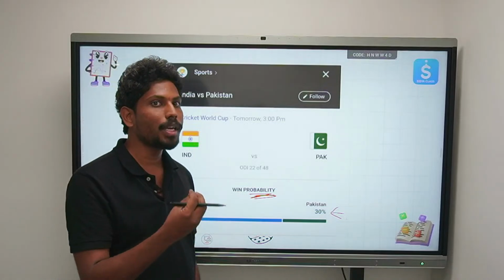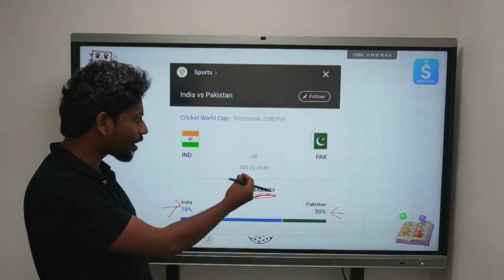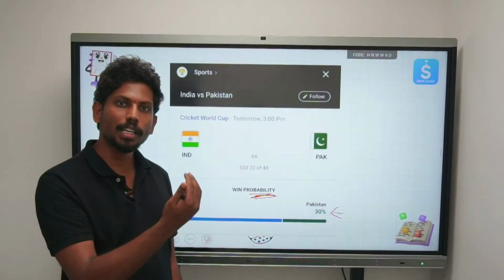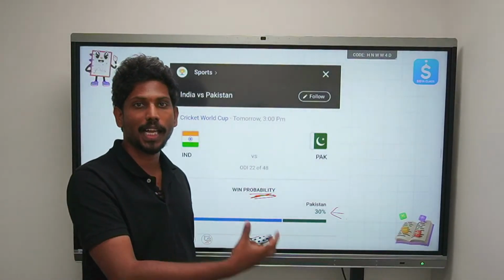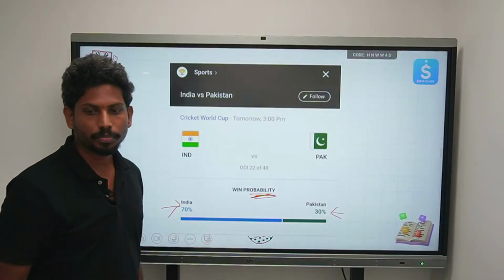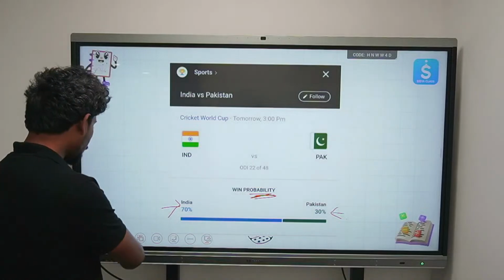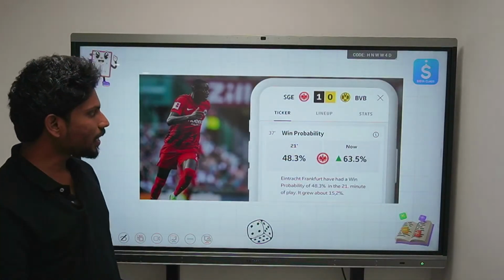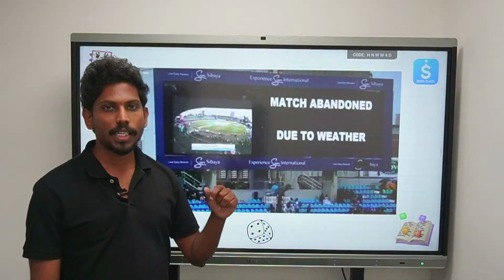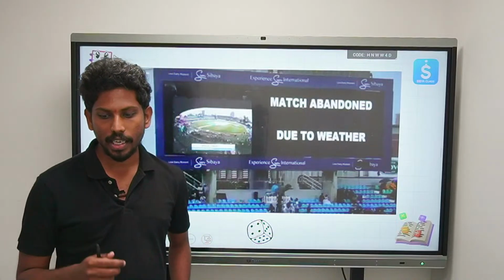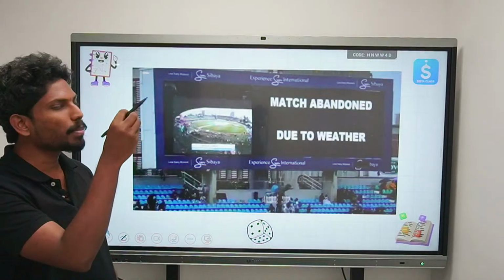Even in the middle of the game, we could see some fluctuation in the percentage, like 70-30, 75-25. As we get closer to the end of the game, the prediction becomes much more precise. We have seen this in football matches as well, and even when there is rainfall, you could see that there is a 70% chance of rain.